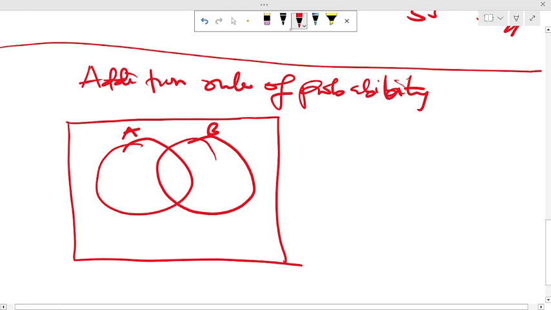Okay, so let's name this event A and this event B. Let's say we are asked to find the probability that A or B might occur.